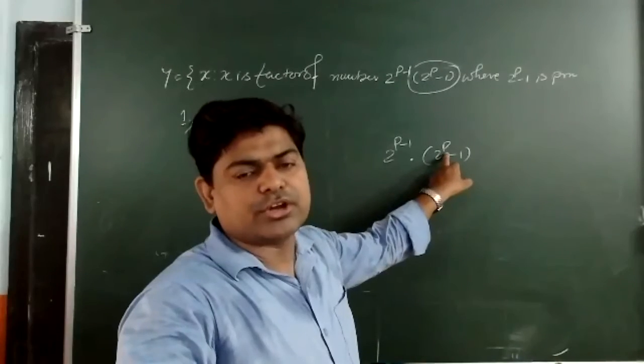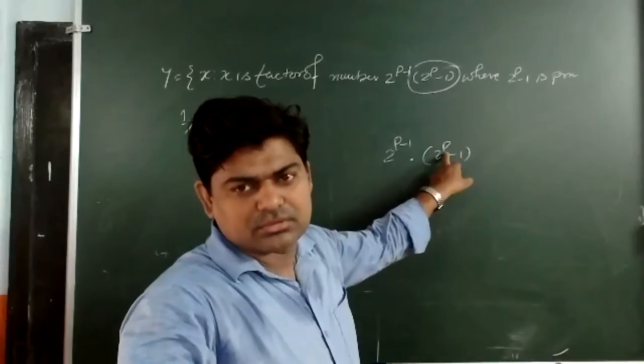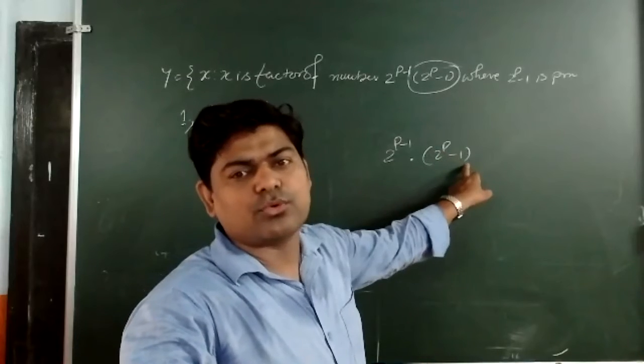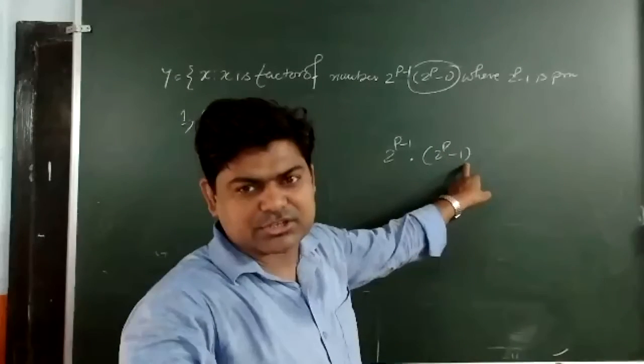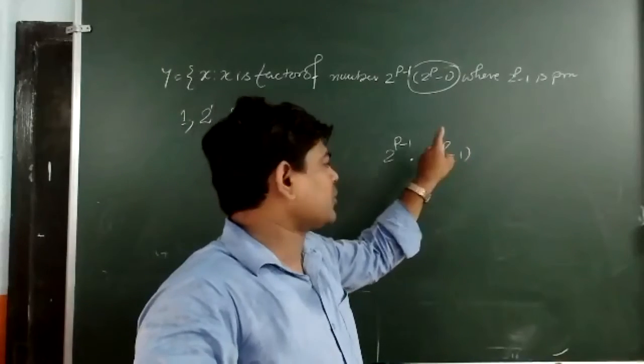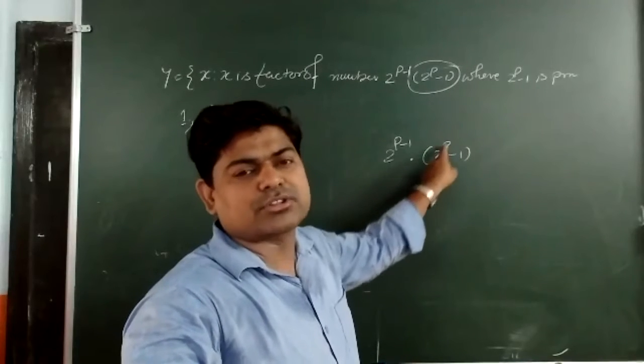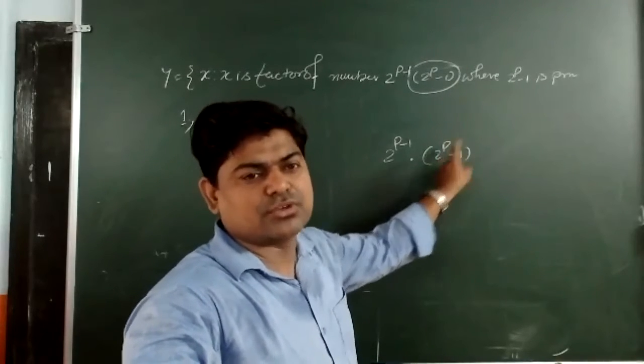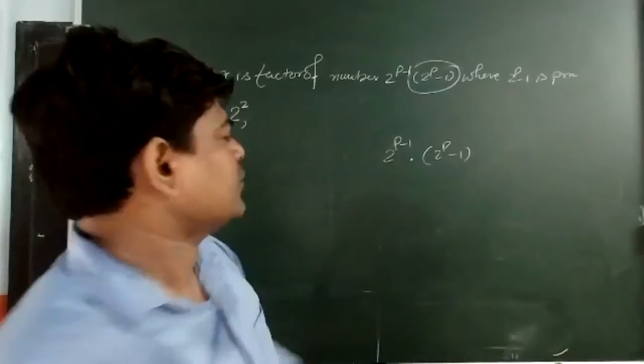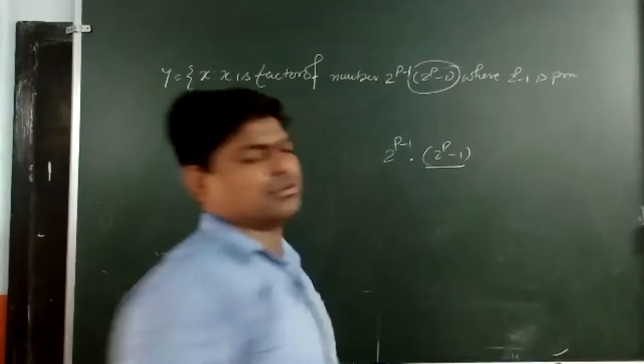Suppose that I am putting here 2 to the power 2. So I will get here what? 4 minus 1, it is 3, it is a prime number. If I am putting p is equal to 3, so 2 to the power 3 is what? 8. 8 minus 1 is 7. 7 is also a prime number. So this one will be written like that.